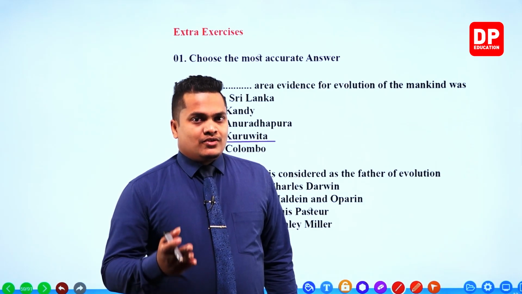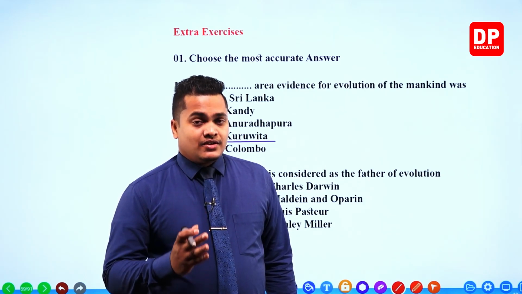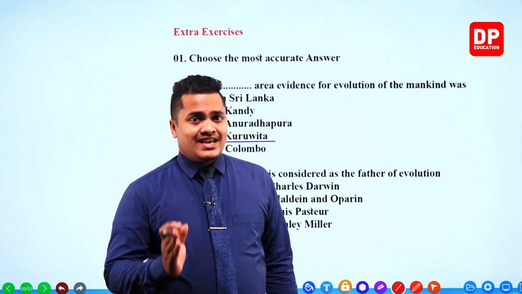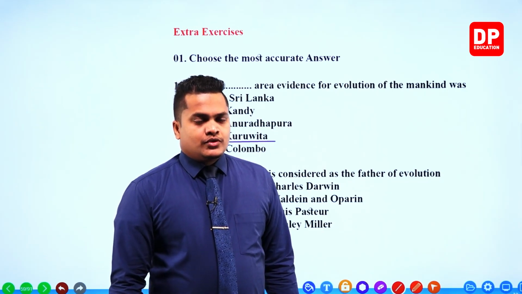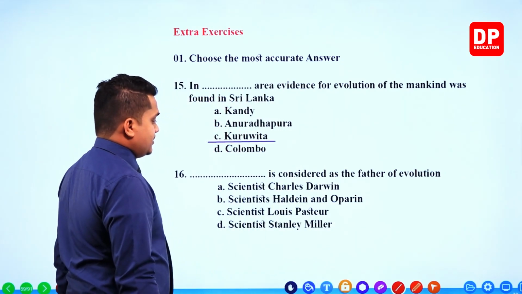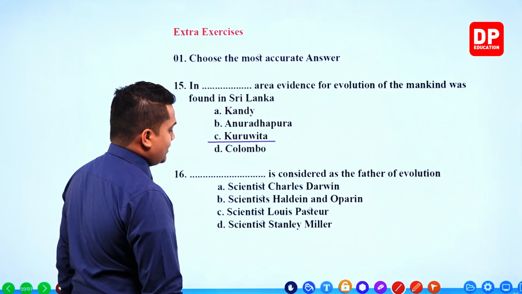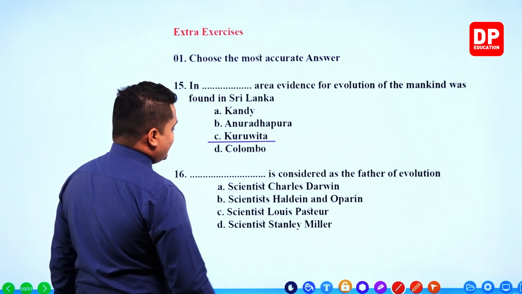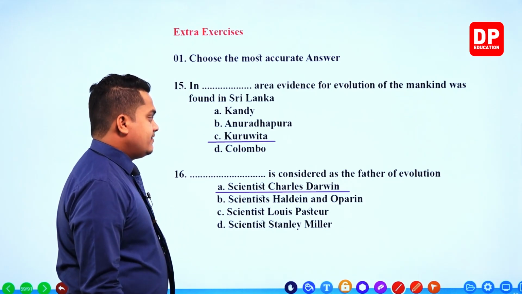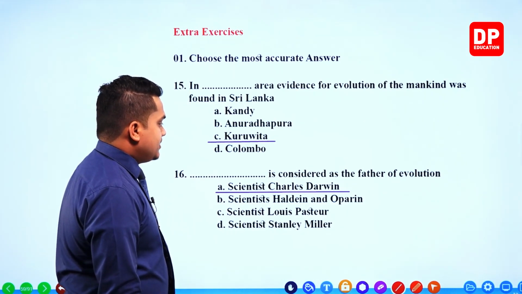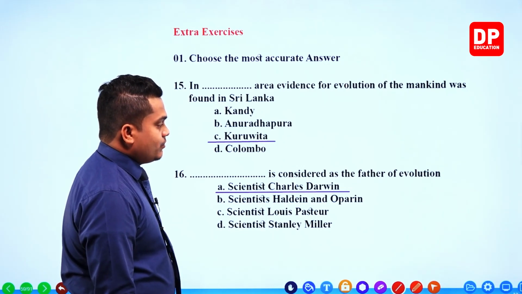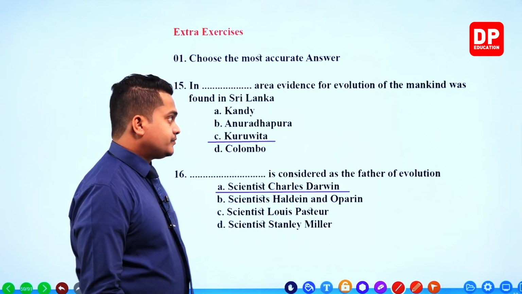So it's mainly because he was the first person to introduce about the natural selection theory. So Charles Darwin was the first person to introduce this natural selection theory. So therefore, he is the one who is considered as the father of modern evolution, right? So scientist Charles Darwin is considered as the father of modern evolution.